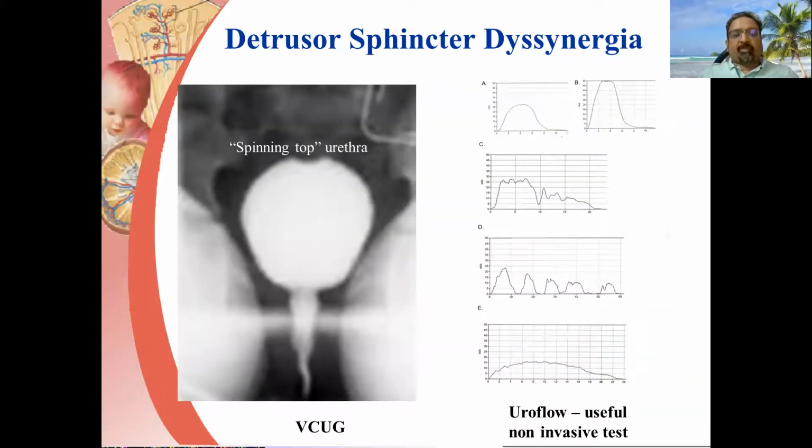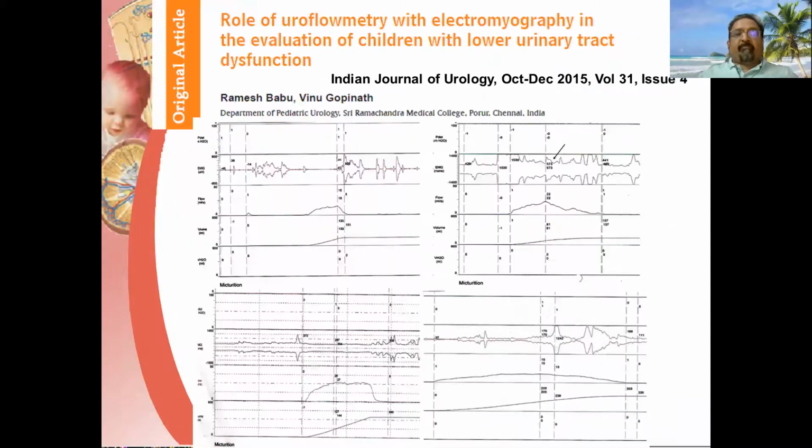A spinning top urethra is suggestive of a detrusor sphincter dyssynergia, and a staccato voiding may be a feature of a dysfunctional voider. We published in the year 2005 in the Indian Journal of Urology the role of uroflowmetry and electromyography in children with lower urinary tract dysfunction. So that is a normal voiding uroflow, and that is a normal relaxation of the pelvic floor on the EMG at the time of a uroflow. Then we discussed three different patterns.